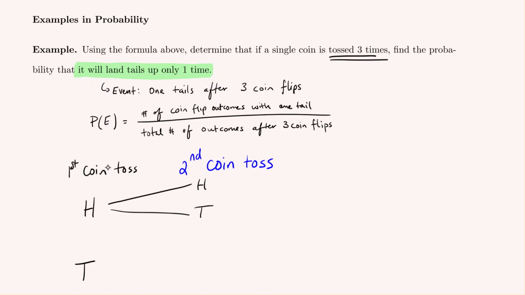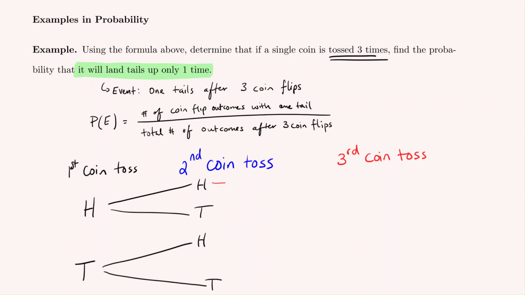Or perhaps from the first coin toss, we didn't get heads at all. Instead, we got tails first. Then the second coin toss would be followed with a possibility of tails, then heads. Or instead, it could have gone tails to tails. Next, we care about the third coin toss. And again, with every coin toss, there's two options.